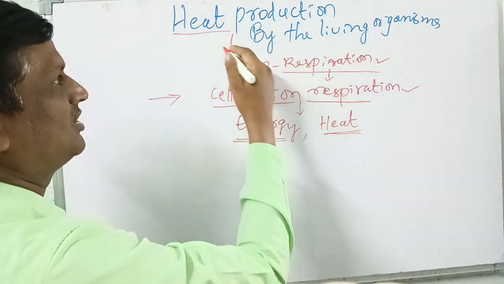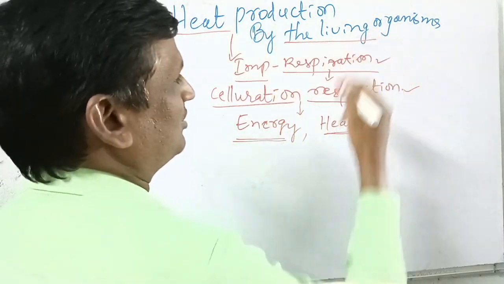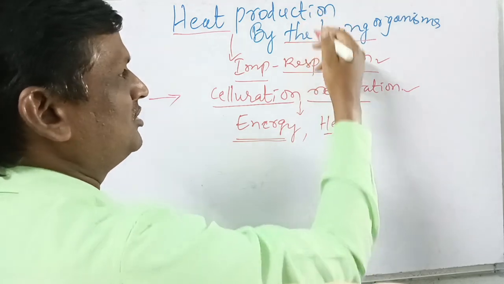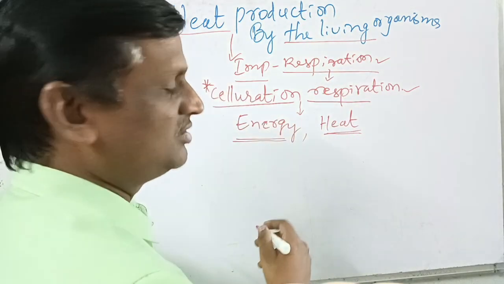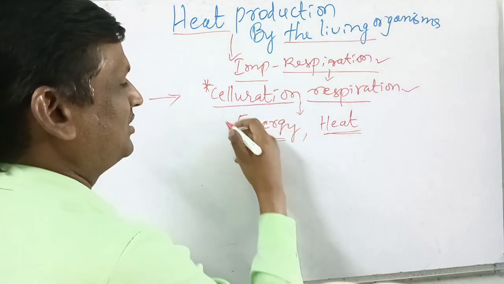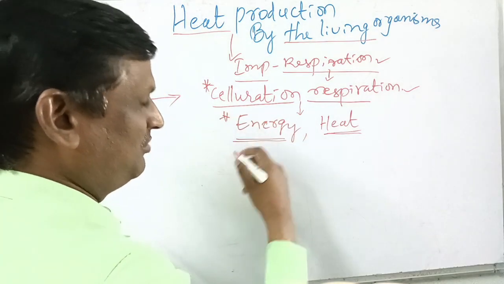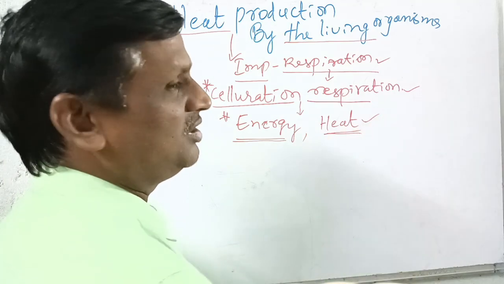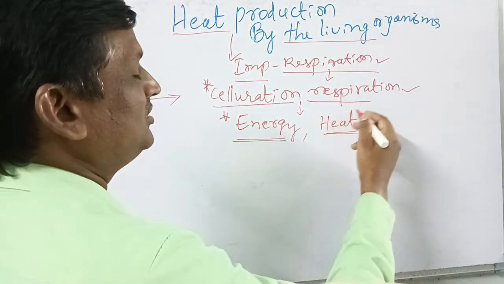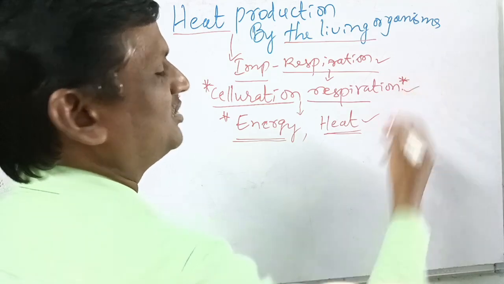So in this way we can understand heat production by the living organisms: heat is produced in living organisms through cellular respiration. Besides the energy, heat is also liberated. This is the importance of respiration.